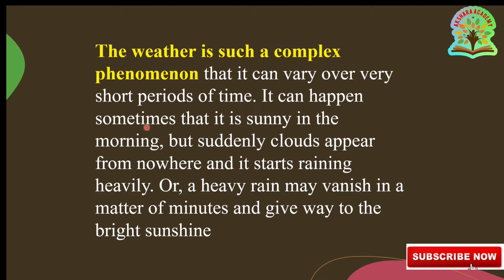It can be sunny in the morning, but suddenly clouds appear from nowhere and it starts raining heavily, or heavy rain may vanish in a matter of minutes and give way to bright sunshine. So this is why weather is a complex phenomenon. Next, go to the next topic.